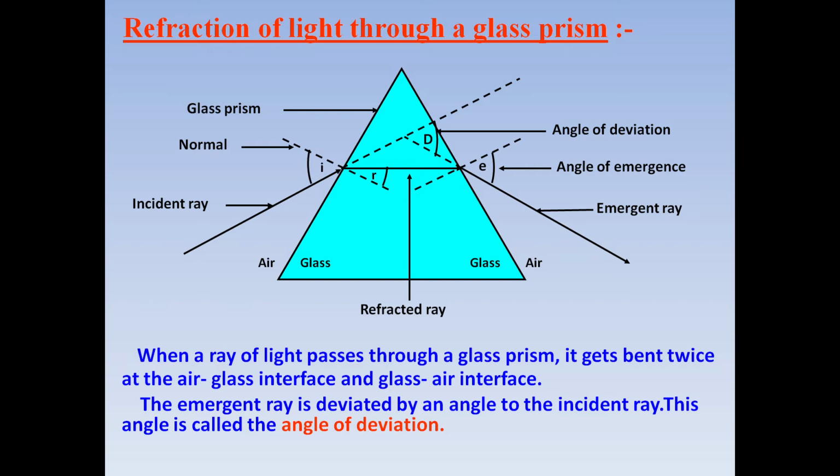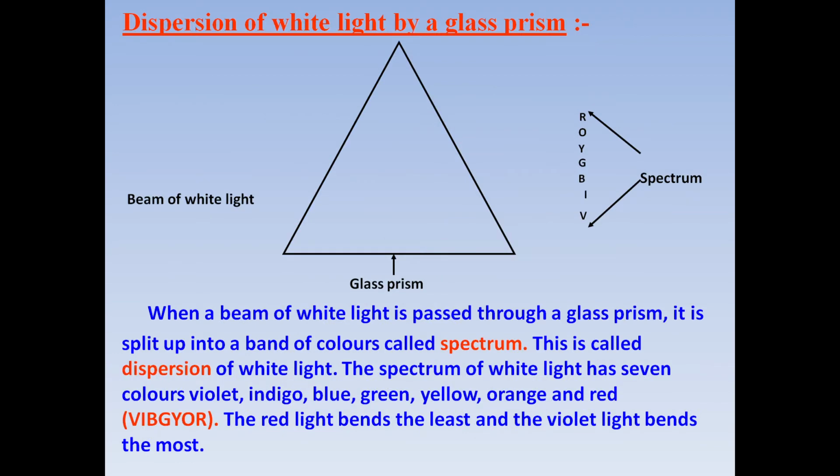Then we have second topic, dispersion of white light by a glass prism. When a beam of white light is passed through a glass prism, then it splits up into a band of colors. This band of colors is known as spectrum, and this process is known as dispersion of white light. The spectrum of white light has 7 colors, and these colors are given by this word Vibgyor.